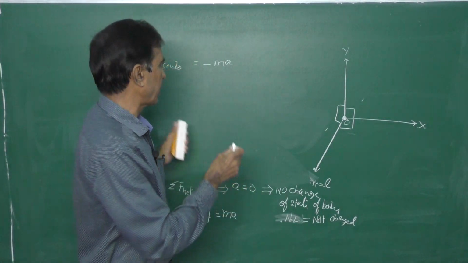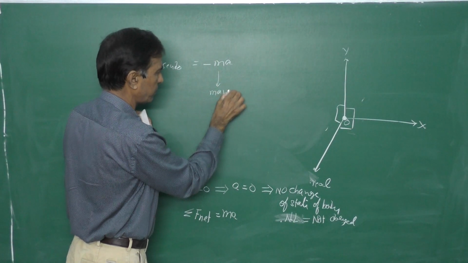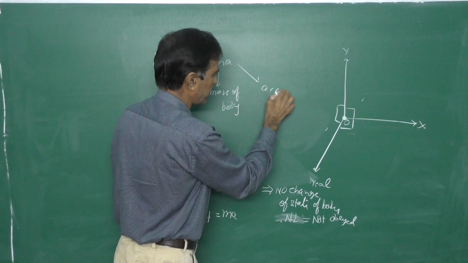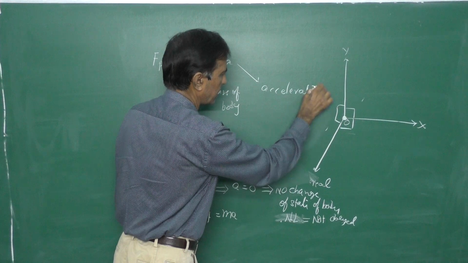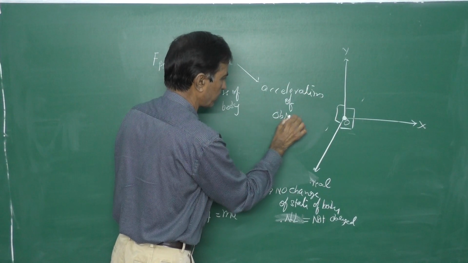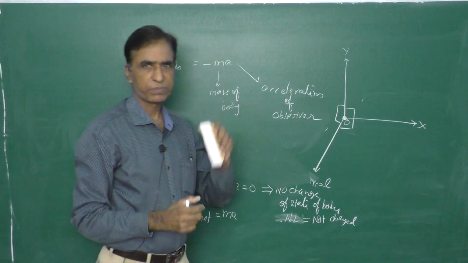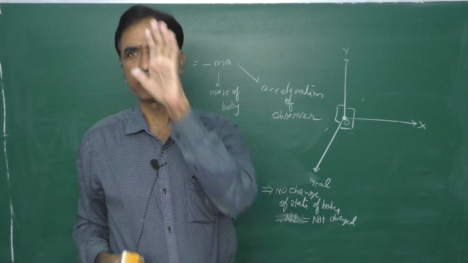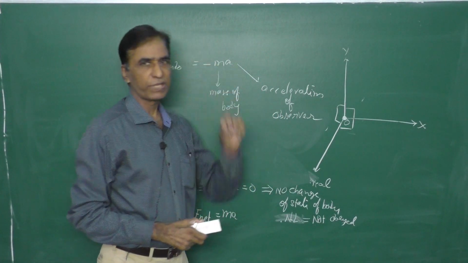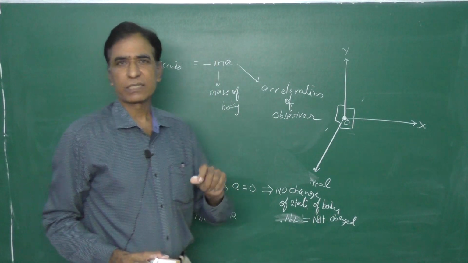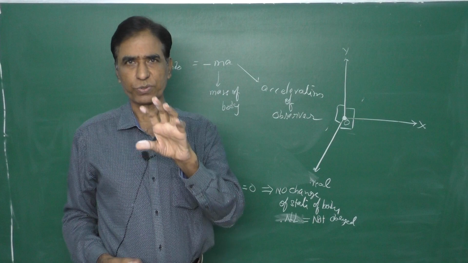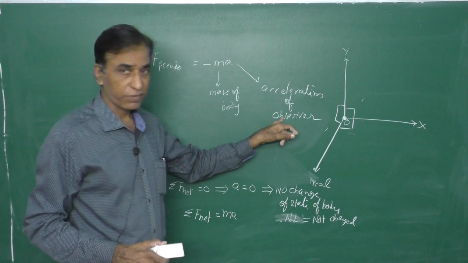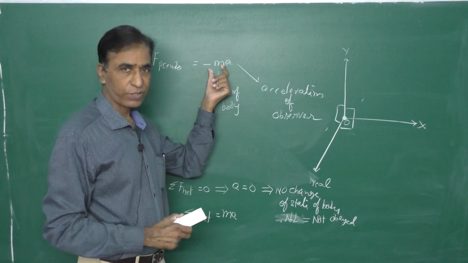That means M is the mass of the body, and A is the acceleration of the observer. Acceleration of the observer means acceleration of the frame of reference. That is the value M into A. So what does this negative sign indicate? The negative sign indicates this pseudo force must be added in a direction opposite to the acceleration of the observer. That is the meaning of this negative sign.